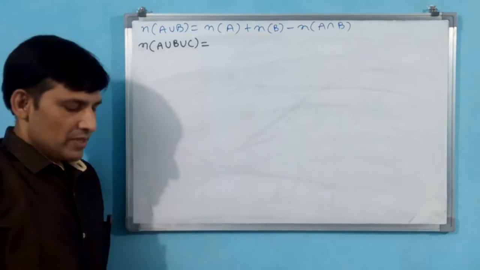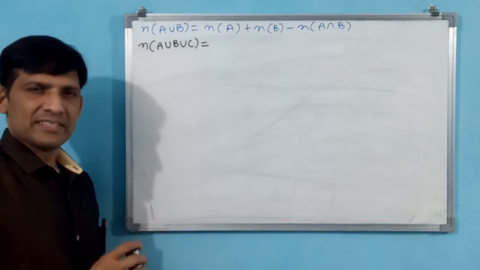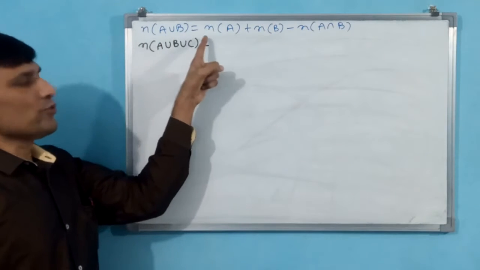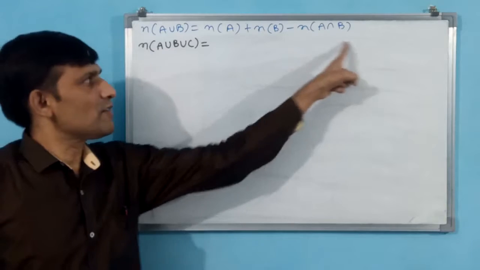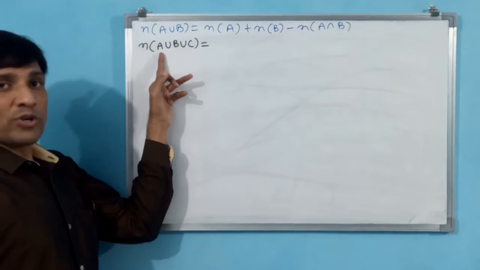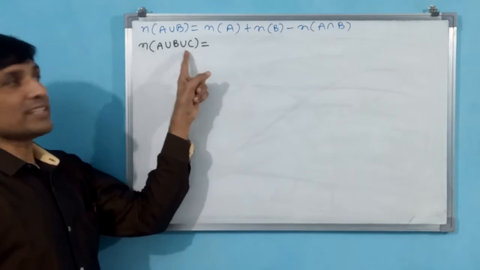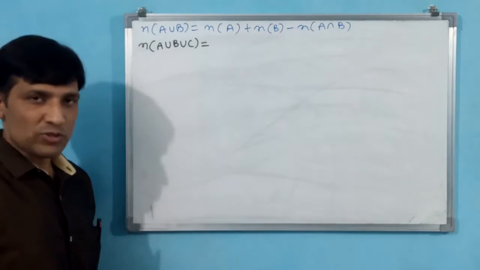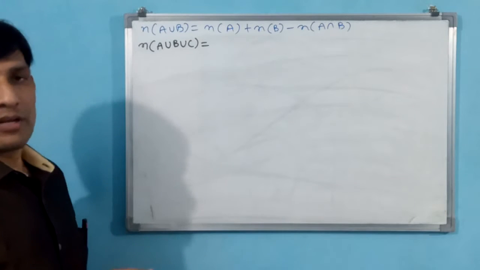See, we know earlier the n of A union B formula. We have done all of exercise 1.6 also. Then this formula, if you see: n of A union B is equal to n of A plus n of B minus n of A intersection B. Now we have to give this formula comparison or result for 3 sets. Here 2 sets only, A and B. Here 3 sets are there, but we know only the 2 set formula. Why can't we do it according to the 2 set formula only?